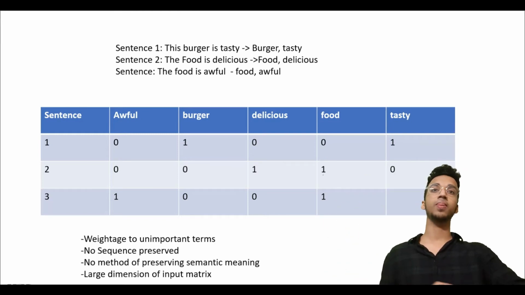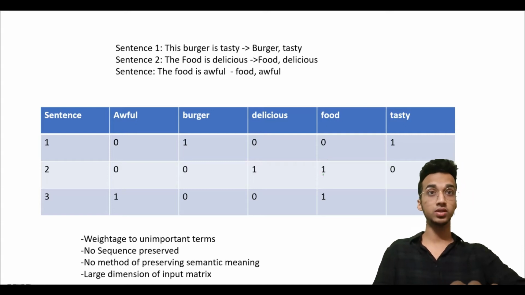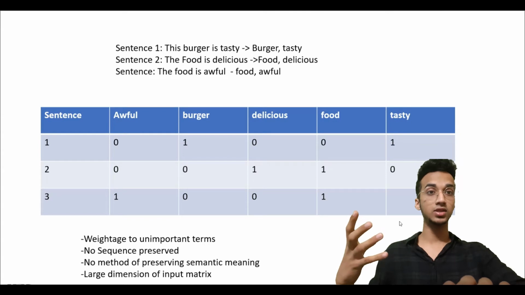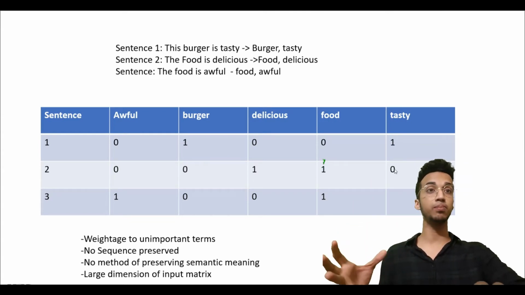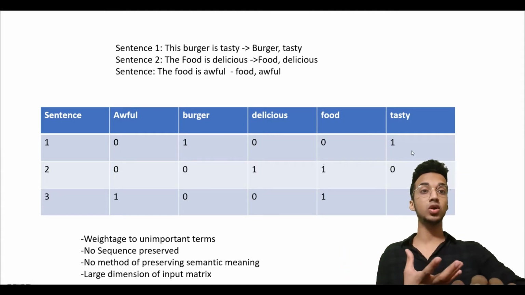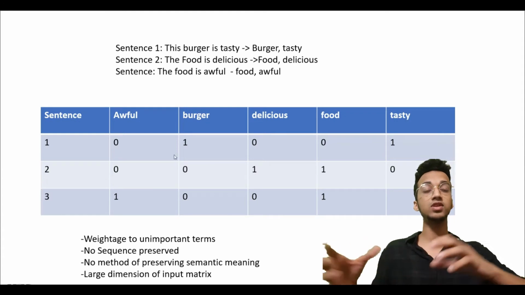And there are a few drawbacks of this which you should be able to spot right off the bat. For example, the first disadvantage is that weightage is given to unimportant terms. For example, burger is tasty, right? Let's say you want to do sentiment analysis. What is the customer saying about your burger? In this case, tasty is very important, burger is not as important. What the customer feels is important. So in this case, burger and tasty have the same importance.